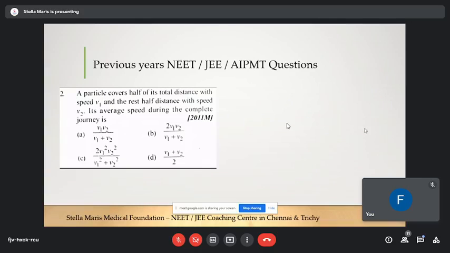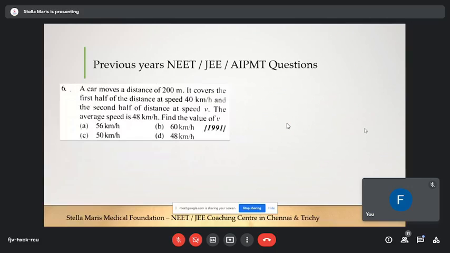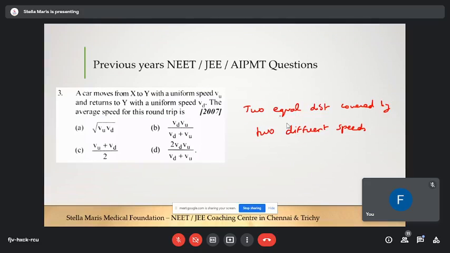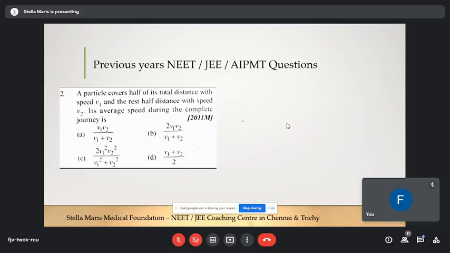Do you guys follow? So here in this sum, they have given a distance. They are saying the first half of the distance at 40 kilometer per hour and the second half of the distance at v. Which of the following notes does it belong to? Whether it belongs to this statement or this statement.